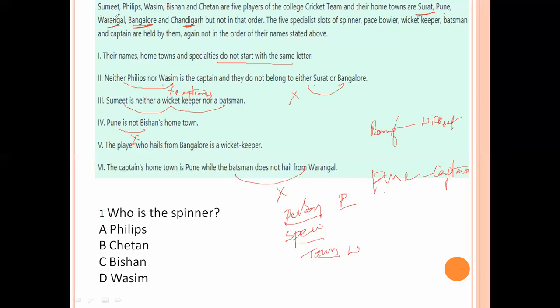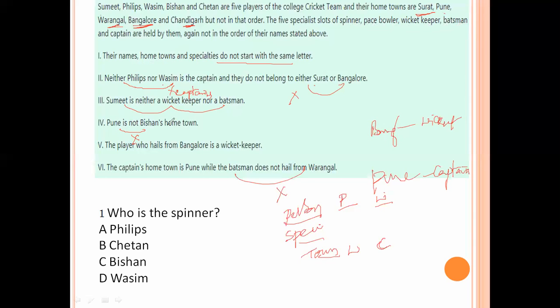So Warangal does not belong to Wasim, since both names start with W, that condition is also there. So Wasim's hometown is Chandigarh. Next, Phillips and Wasim are not captains. The remaining persons are spinner, pace bowler, wicket keeper, batsman.